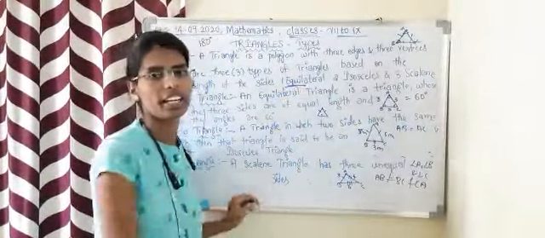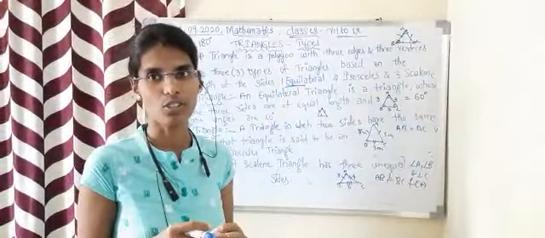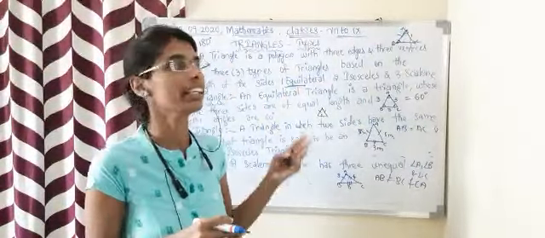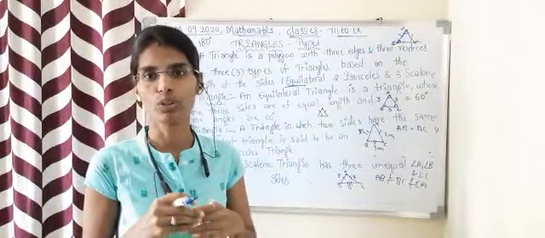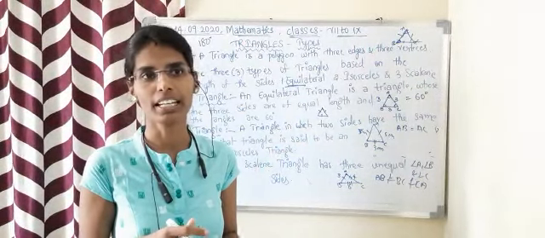First one is the equilateral triangle, where three sides are equal. Second one is the isosceles triangle, where two sides are equal. And the third one is the scalene triangle, where no sides are equal. That means three sides are unequal.